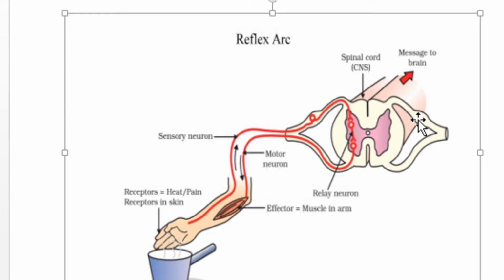Here the flow of signal starts from the receptors, then to the sensory neuron, from the sensory neuron to the relay neuron, from the relay neuron to the motor neuron, and at last the message reaches the effector region, that is the muscle in the arm. So this path of signal is called the reflex arc.